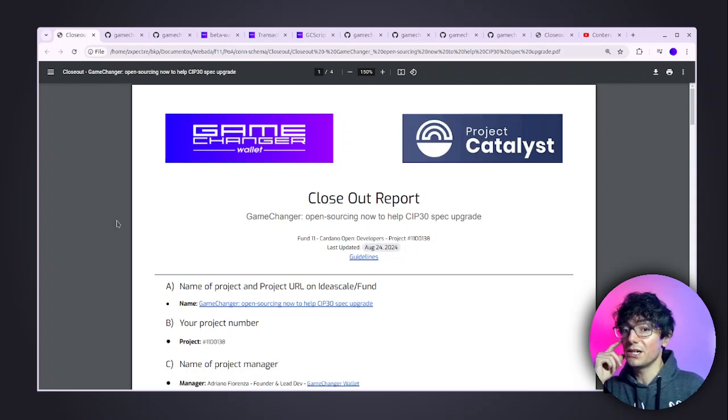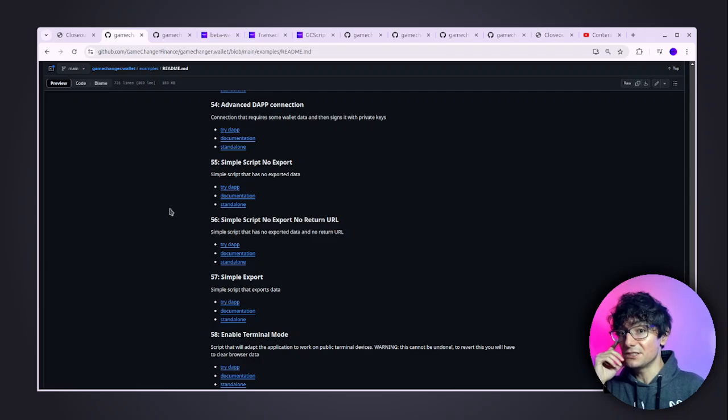With this project, we have contributed to the Cardano developer ecosystem by providing over 150 in total open source code examples,